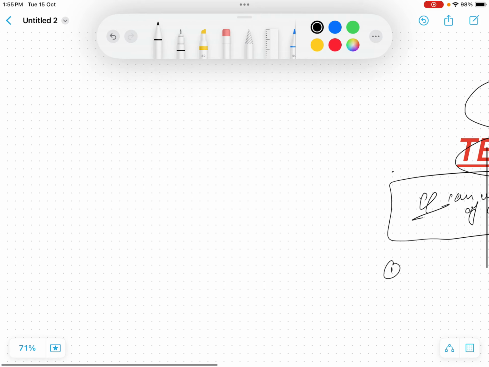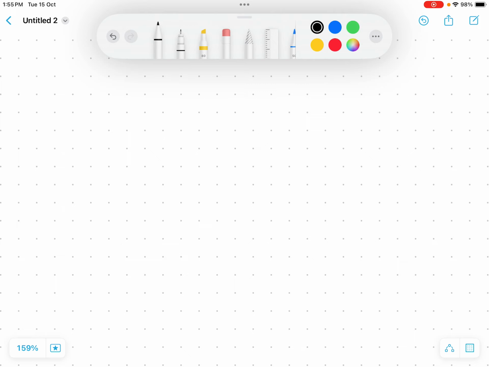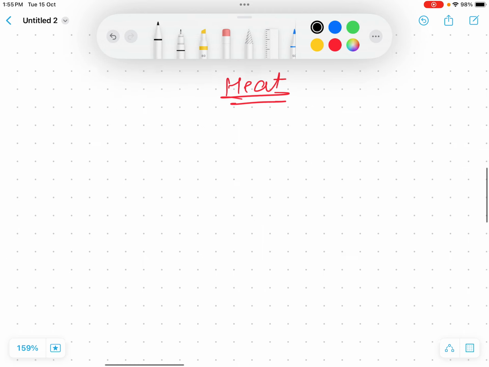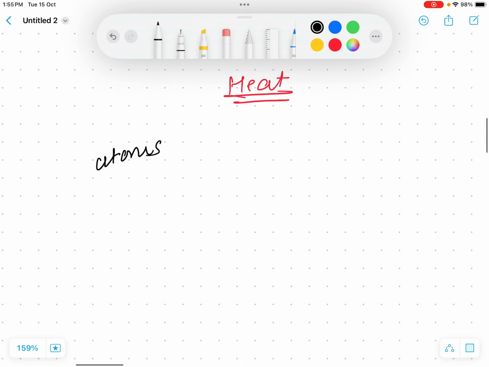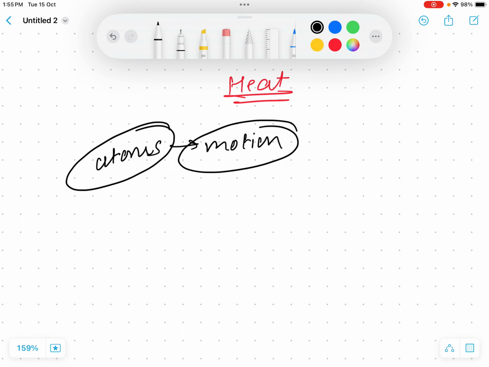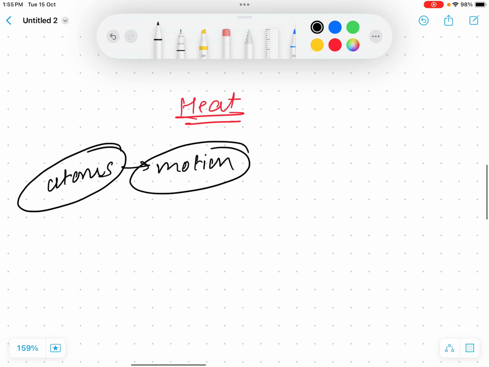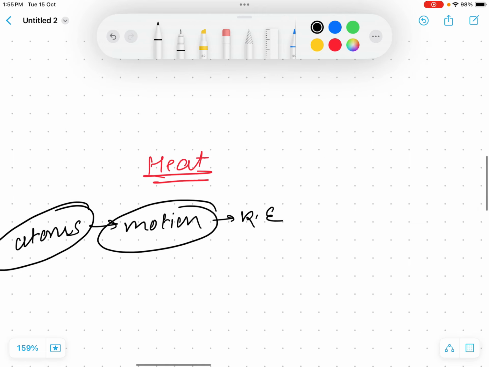So actually heat, let me give you a heading first. Heat. Every atom of the universe possesses some sort of motion, right? The universe is comprised of atoms, and these atoms are in continuous motion. Since these atoms are in continuous motion, what kind of energy should they possess? They should probably possess kinetic energy, right?